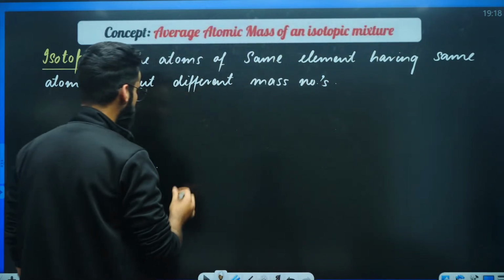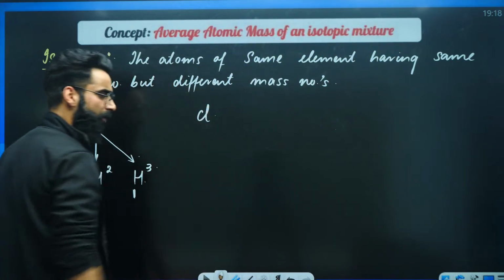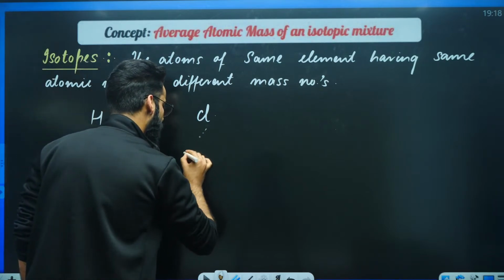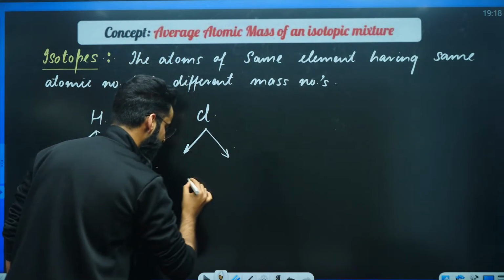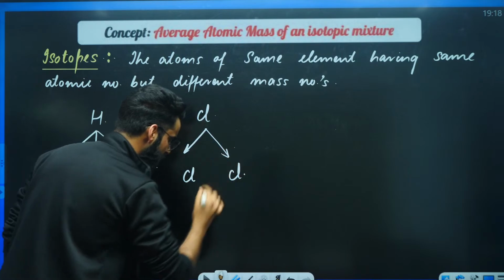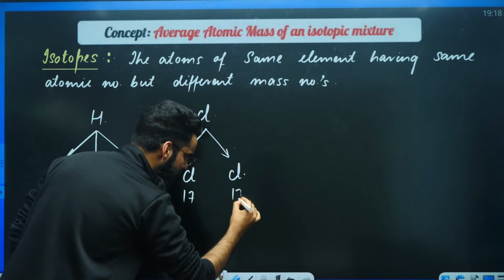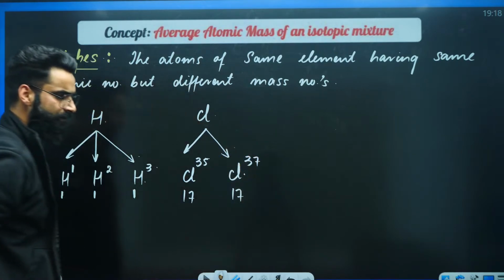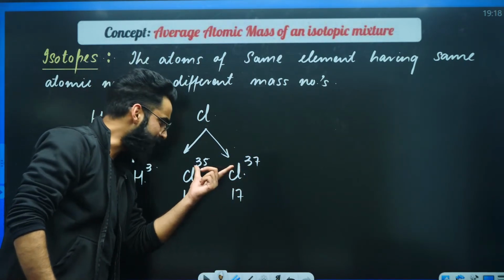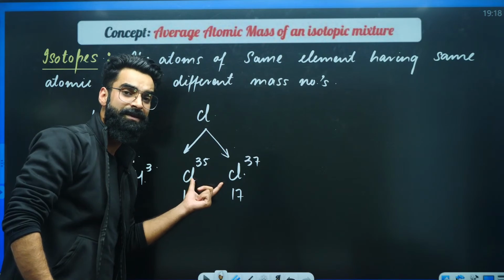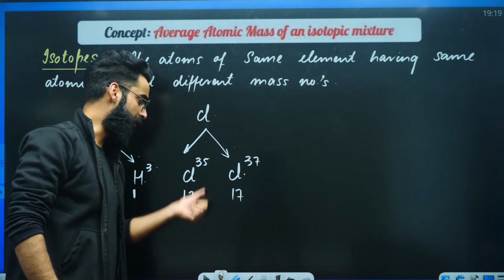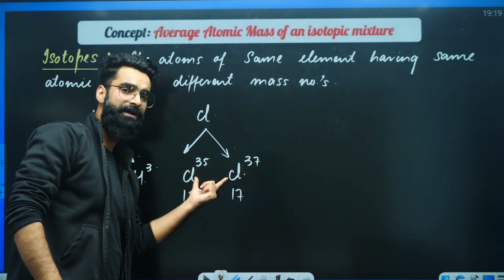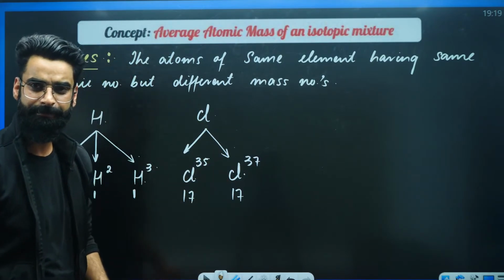Similarly, if you talk about chlorine, chlorine has got two atoms which have got same atomic number but different mass numbers. One is 35, one is 37. So what do I call these two? I'll be calling these two atoms which have got same atomic number but different mass numbers as the isotopes of chlorine.